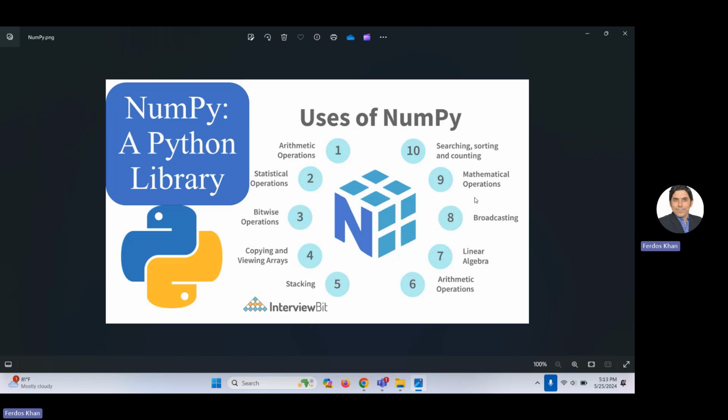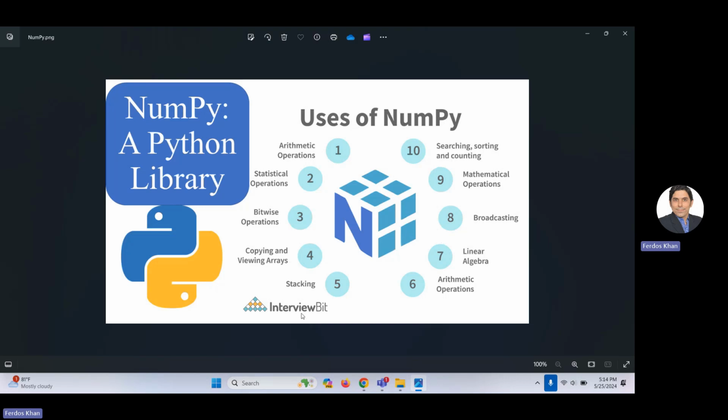So you can see that you can do all these things while using NumPy. Using NumPy, you can do arithmetic operations, statistical operations, copying and viewing arrays, linear algebra, and a lot of mathematical operations. So you are doing these things with the help of NumPy. You need to call NumPy, and you already know how you can call NumPy.